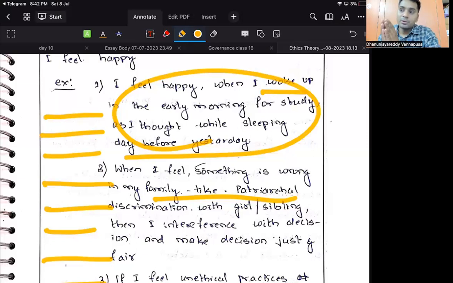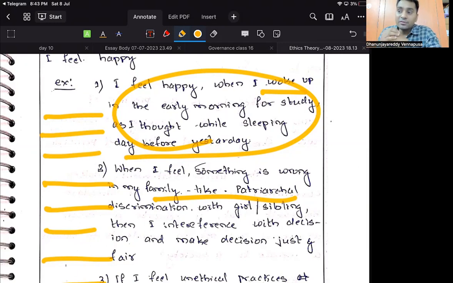So do that. Take some examples of persons like Sachin Tendulkar. Why is he happy? Because he is dedicated to duty. So when I am dedicated towards duty, I feel happy. When I do service, I feel happy. So put yourself in the place of a civil servant and try seeing it from the civil servant's perspective, then you will get the answer. A civil servant feels happy when he does service. You are voluntarily doing service. Doing meditation gives me happiness. So write those things, not about family things.